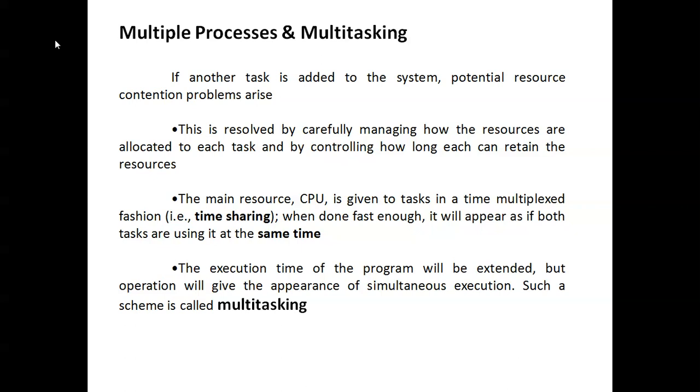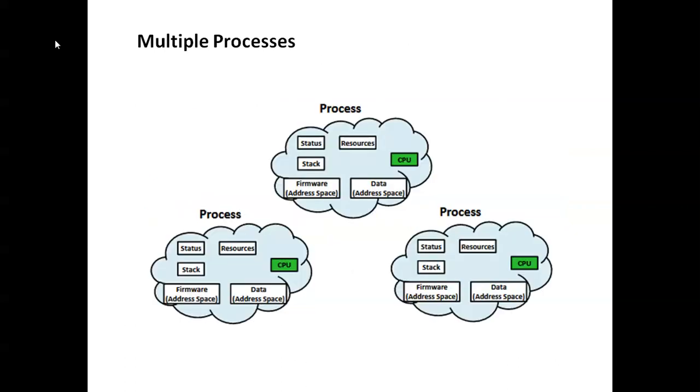So now you can understand what multitasking is: the execution time of the program will be extended, but the operation gives the appearance of simultaneous execution. Such a scheme is called multitasking. These are examples of multitasking or multiprocess.